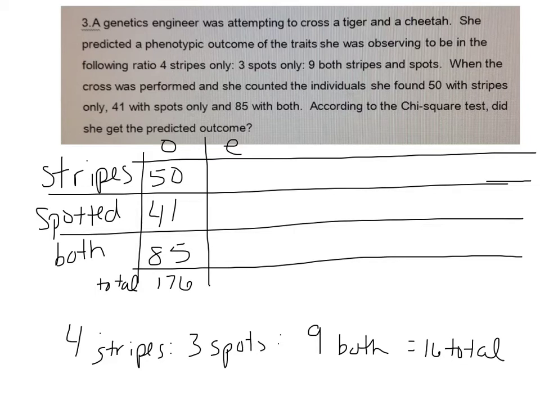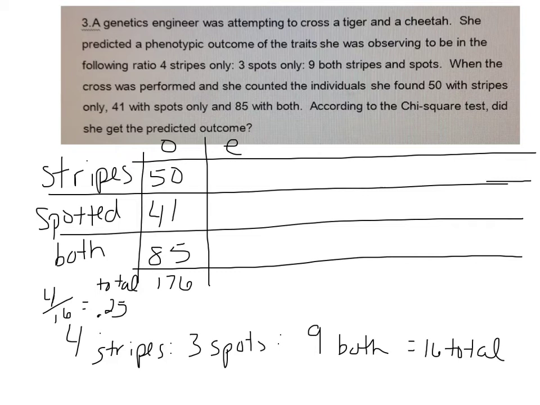Well, she ended up breeding 176. So what I need to figure out is my percentages here, right? If I have 4 that are going to be striped out of 16, I have 4 out of 16, I have 0.25 or 25%, right?